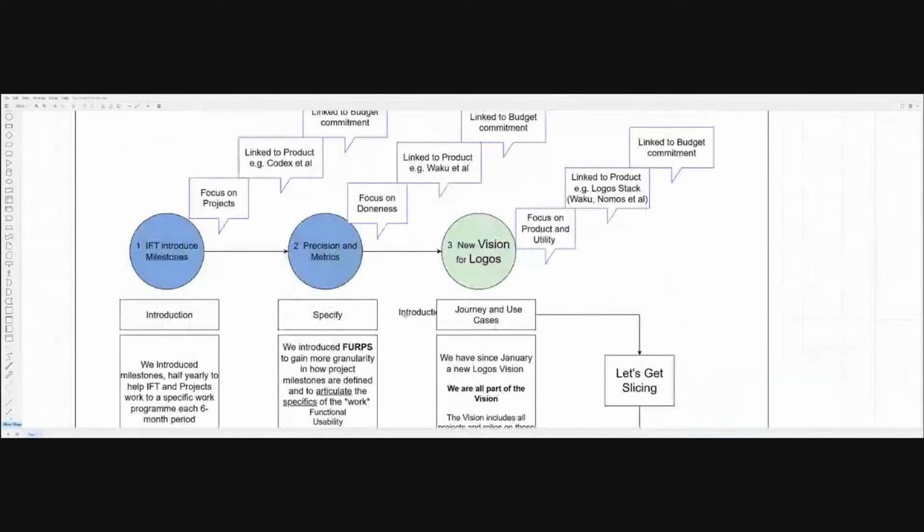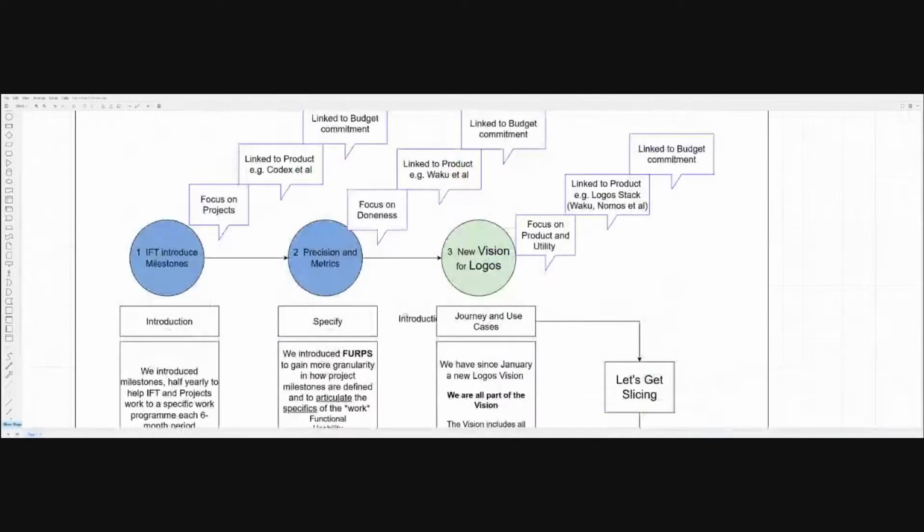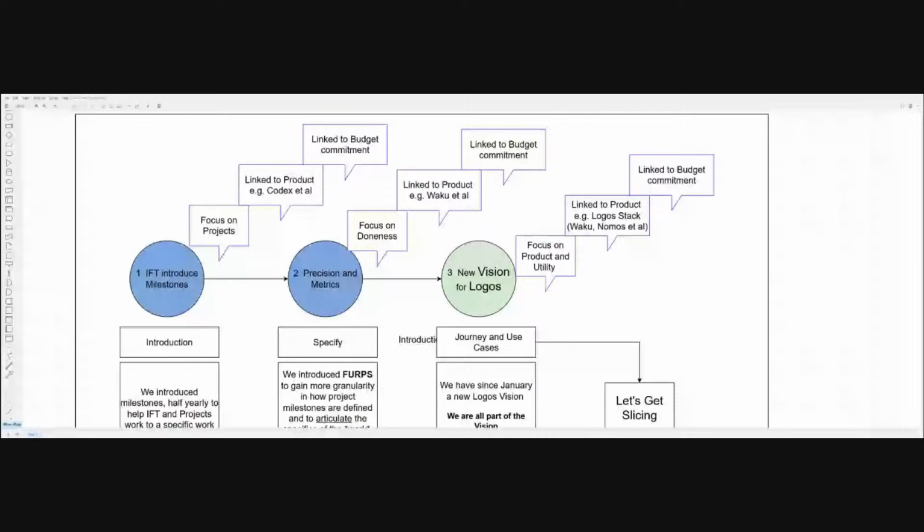In January, thanks, Jared, folks, we had a new vision for Logos. And in that vision for Logos, we suddenly realized we're looking at things from the network state perspective, a grander vision. But yes, we have milestones and we have projects, and we have to find a way of reflecting value we're going to expose in terms of a new language of journeys and use cases.